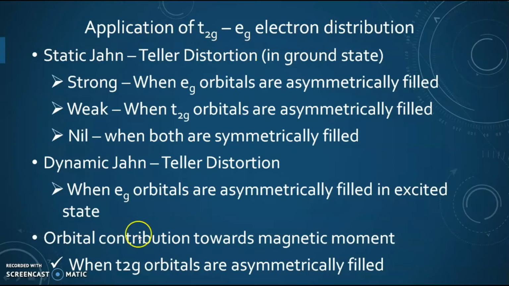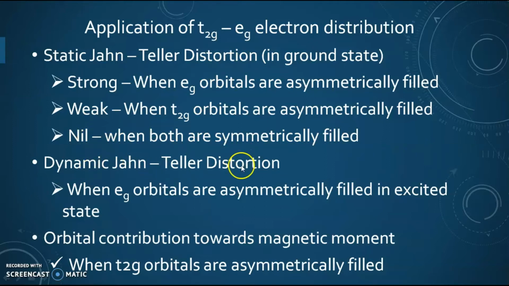The t2g eg electron distribution was applied to different concepts. First, it was applied to static Jahn-Teller distortion, the Jahn-Teller distortion which takes place in the ground state. When eg orbitals are asymmetrically filled, that means eg1 and eg3, then strong Jahn-Teller distortion occurs. When t2g orbitals are asymmetrically filled, then weak Jahn-Teller distortion occurs, t2g1, t2g2, t2g4 and t2g5. In all these cases, weak Jahn-Teller distortion will occur. When both the orbitals are symmetrically filled, then there won't be any Jahn-Teller distortion.